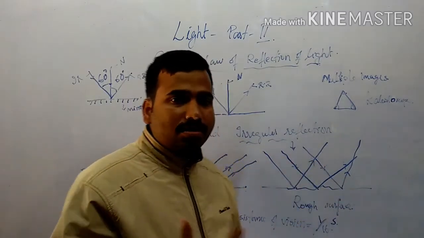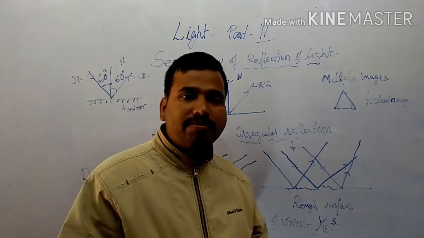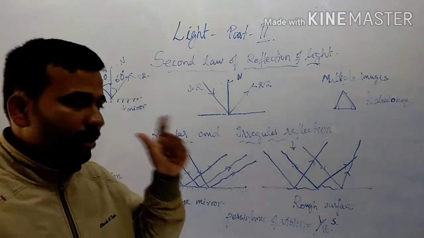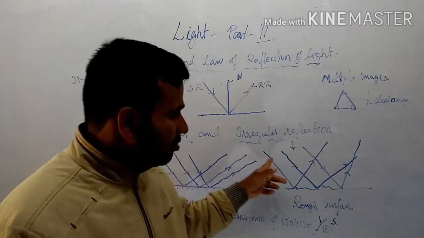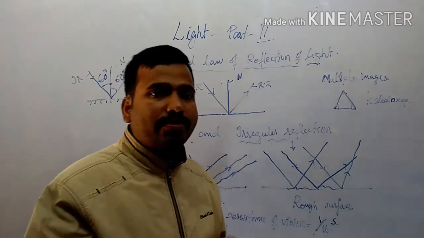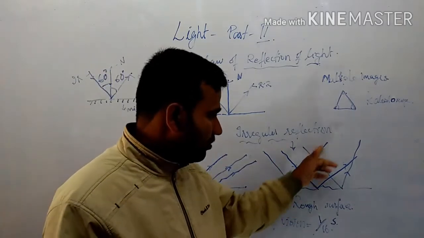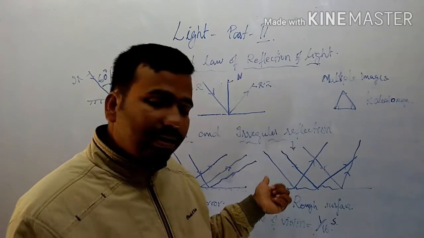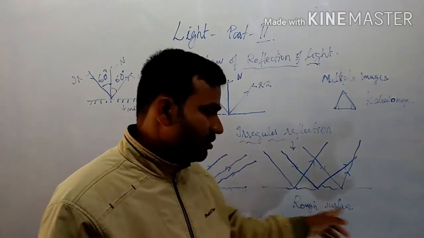That is not because of the failure of the law of reflection. We first studied that the angle of incidence is equal to the angle of reflection. It's not because of the failure of that first law of reflection. Here also the law of reflection is followed. The reason behind it is the rough surface.